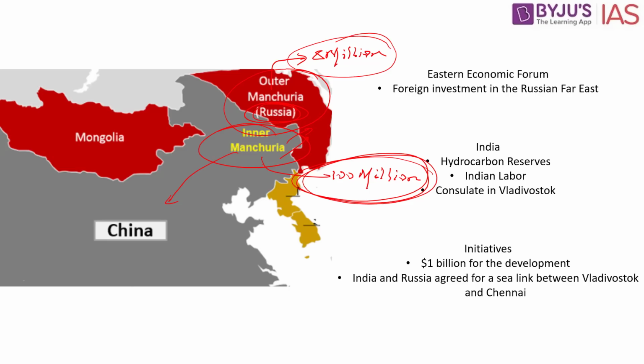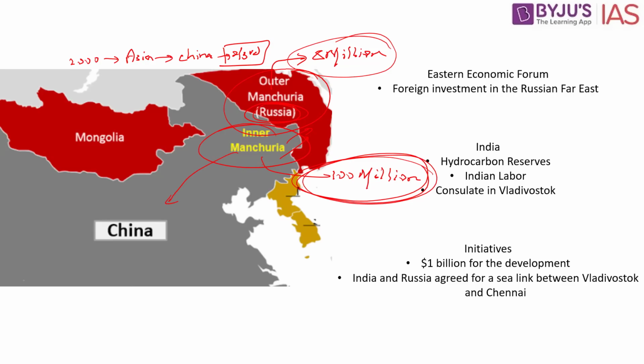Added to it, when we discussed the infrastructure, we did discuss that Russia does not have much good infrastructure when it comes to the eastern terrain. So what does Russia do after the year 2000? It requests many Asian countries to invest in this eastern part of Russia. But one of the major countries which invested in Russia happens to be China. About two-thirds of the investment in this region has been made by China.